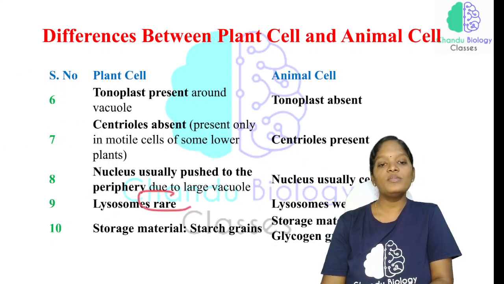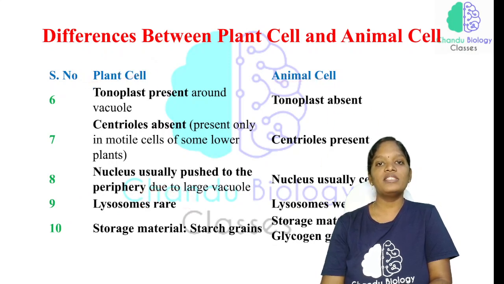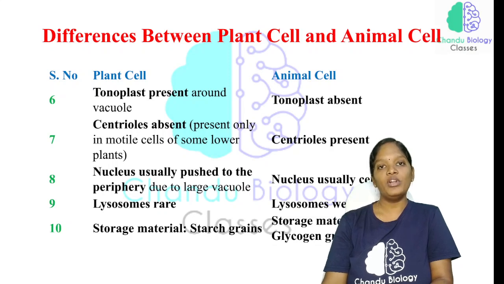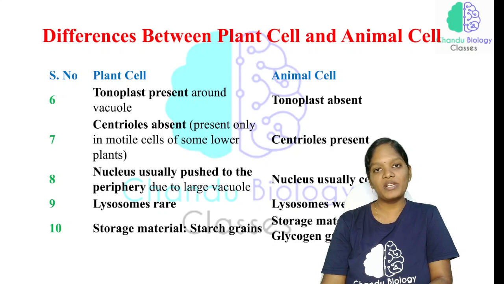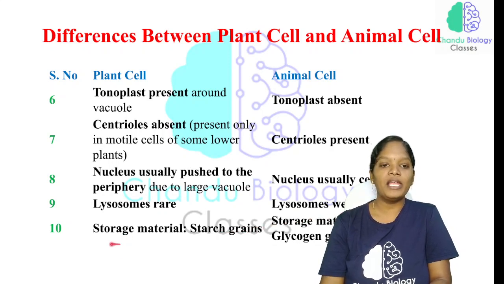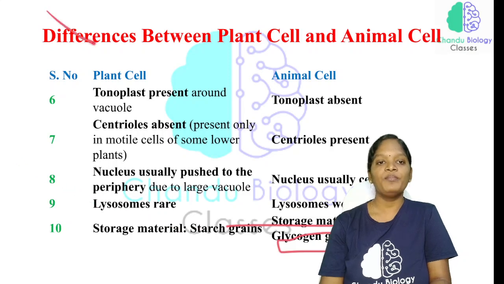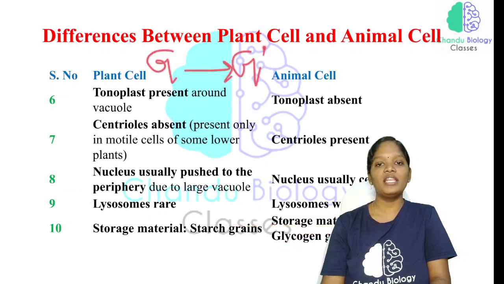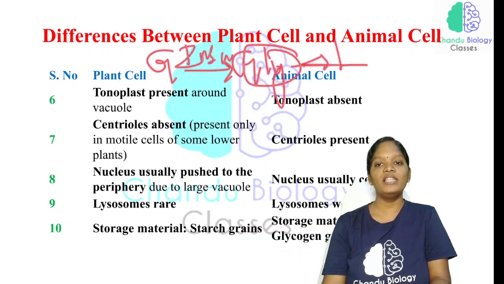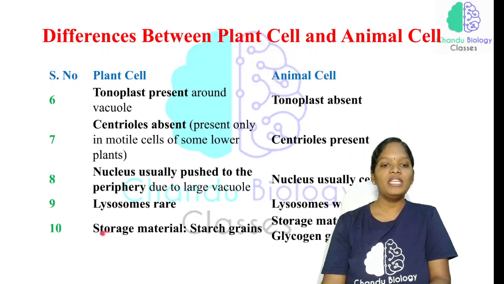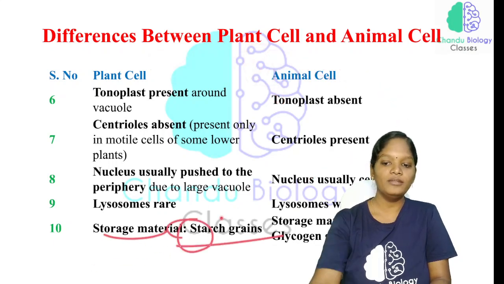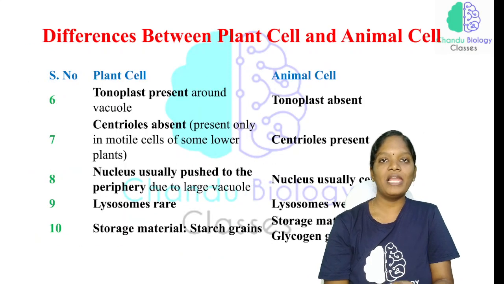Now, lysosomes are rare in the plant cell and very well developed in the animal cell. Lysosomes are considered suicidal bags. As their importance is high in the animal cell, they are present there and absent in the plant cell. As for the storage material, in plants it is starch grains, but in animals it is glycogen. The excess glucose is converted into glycogen, the hormone involved is insulin, and glycogen is stored in the liver and muscle of the animal cell. But in plants the storage material is starch. So that's all the difference between the plant cell and animal cell.